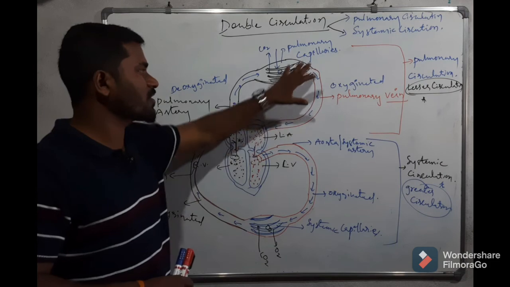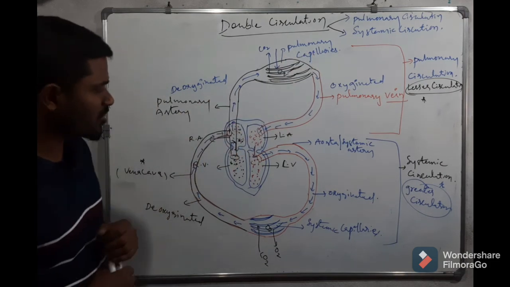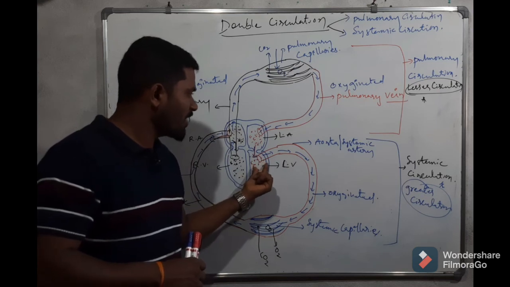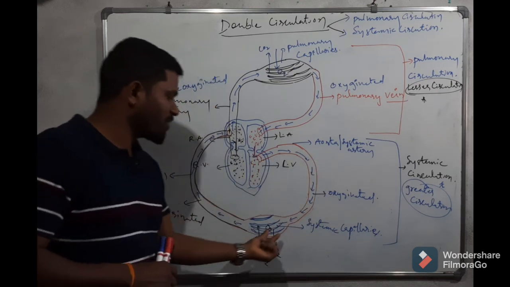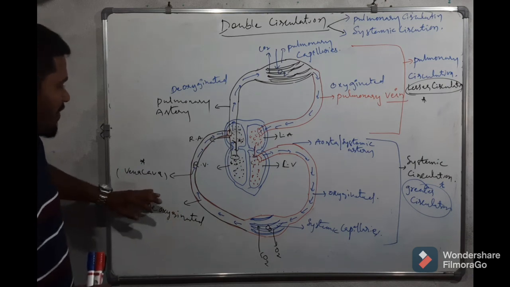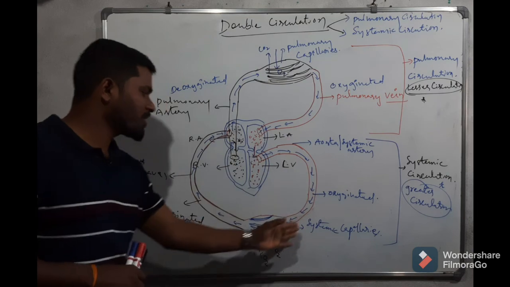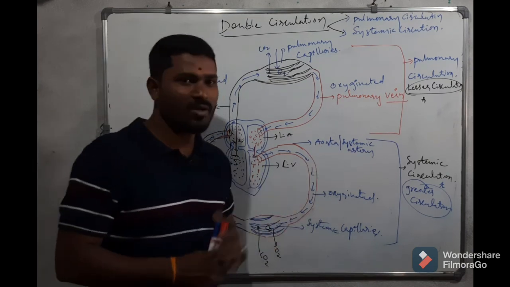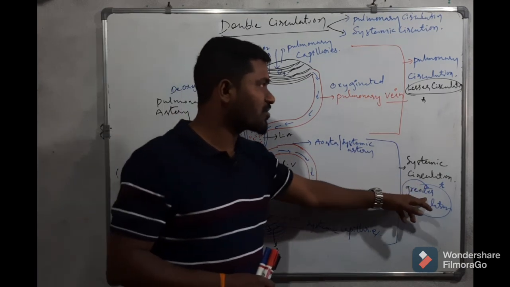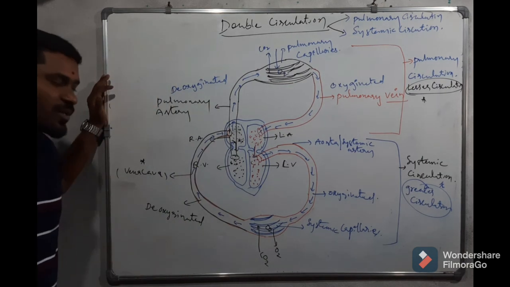The total process is called pulmonary circulation. In systemic circulation the blood is received by the aorta and pumped to the body organs. From the body organs it is collected by the vena cava into the right atrium. This total circulation is called systemic circulation, also called greater circulation. So this is about double circulation.